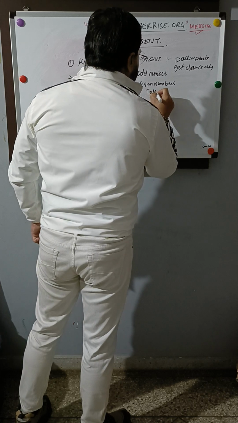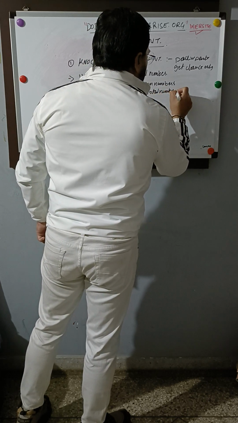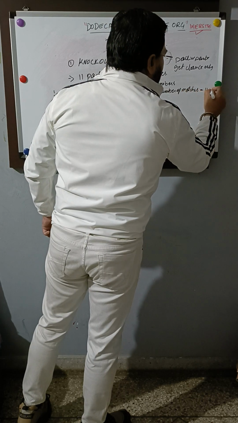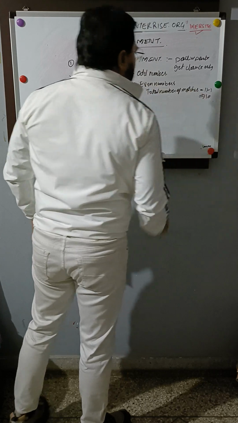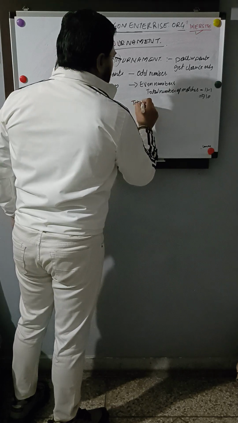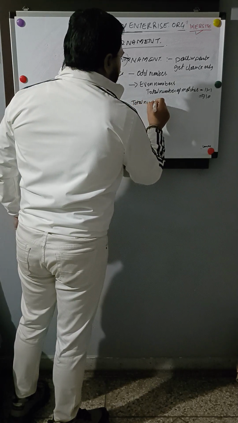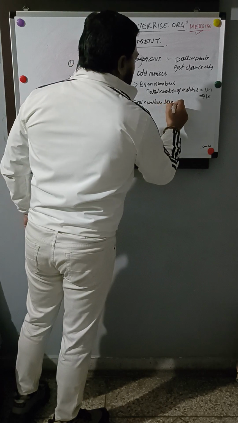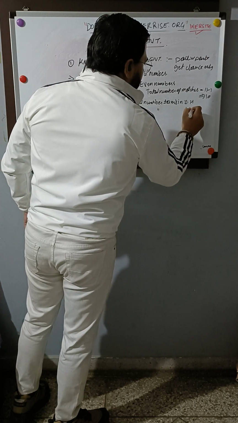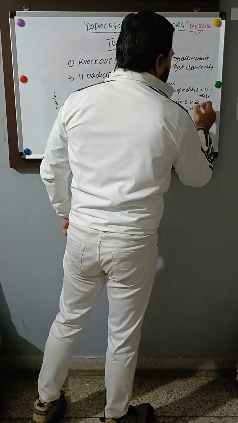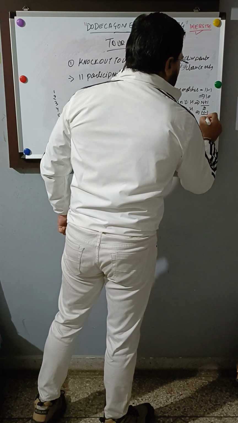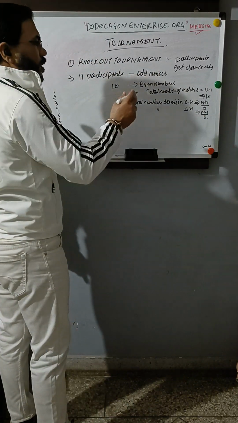So the total number of matches is equal to 11 minus 1, which is equal to 10. Then the total number of teams in the upper half and lower half comes up with (n plus 1) divided by 2 and (n minus 1) divided by 2. N here stands for the total number of teams.